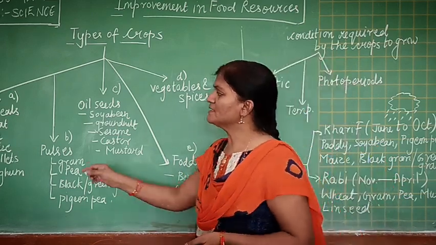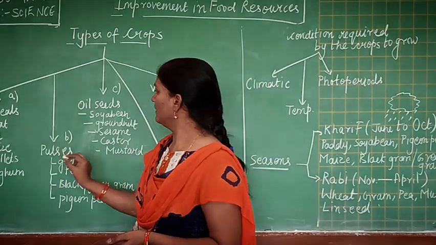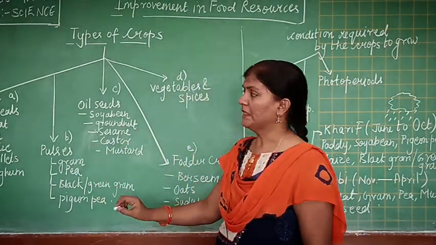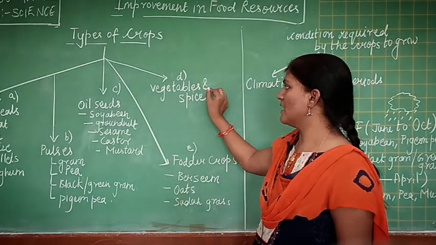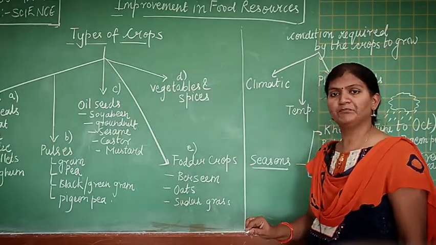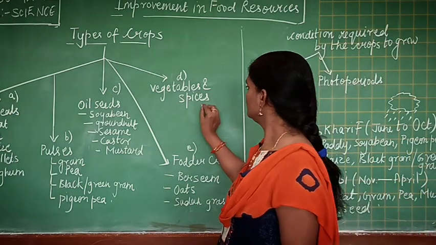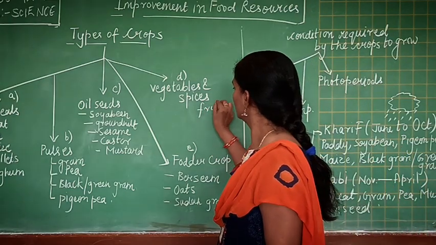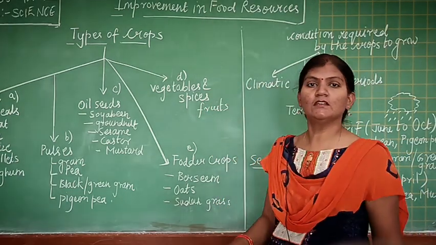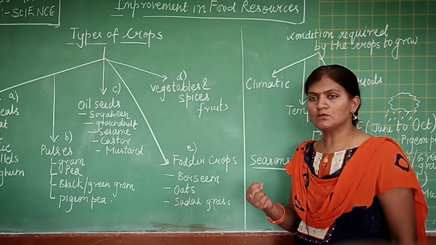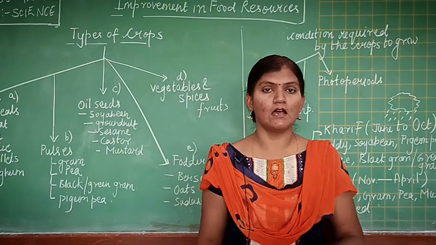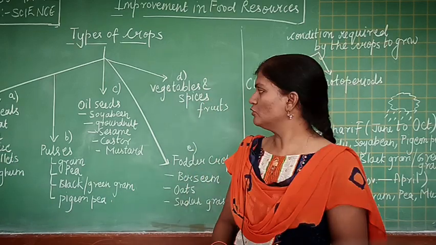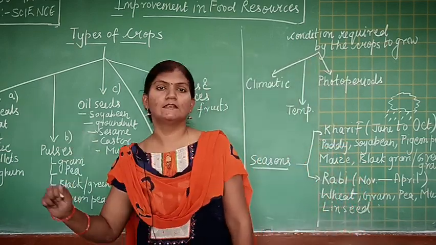The first one is cereals, second is pulses, then the third one oilseed, and the fourth one is vegetables, spices and fruits, and the fifth one is the fodder. So let us see what is the meaning of these types of crops, what are the examples of these crops. So the first one, that is cereals.